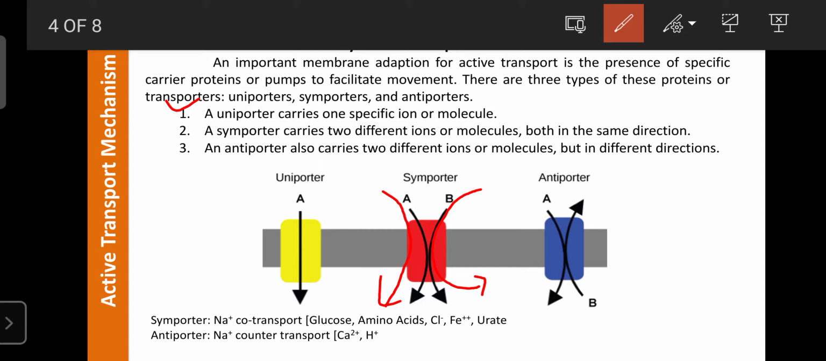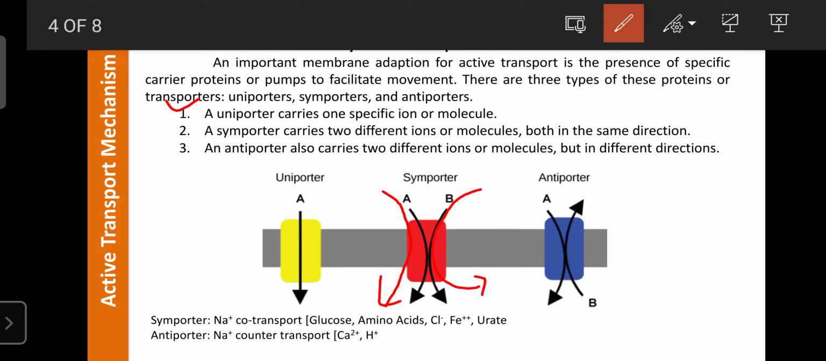Or the sodium amino acid co-transporter, that is the movement of sodium, after that the movement of amino acids. Other examples of symporters are the sodium chloride co-transport, the sodium ferric co-transport, as well as the sodium urate co-transport.